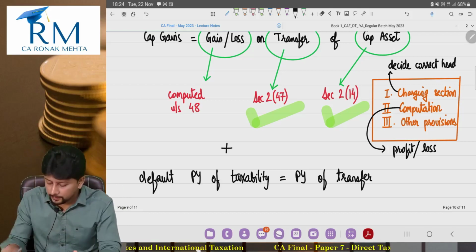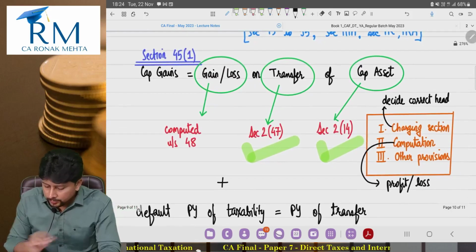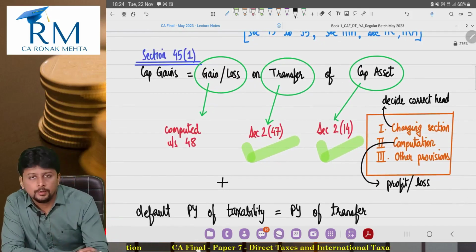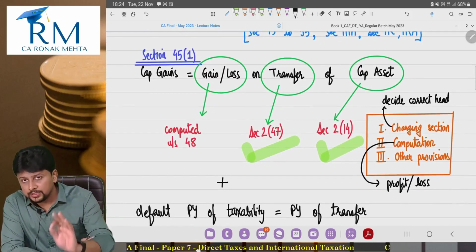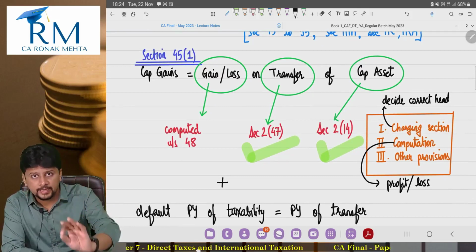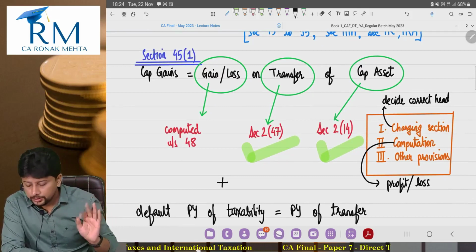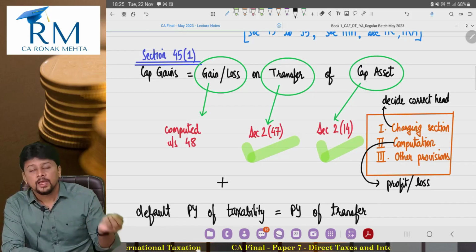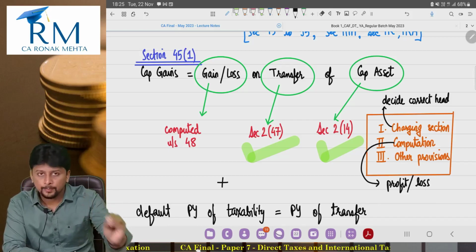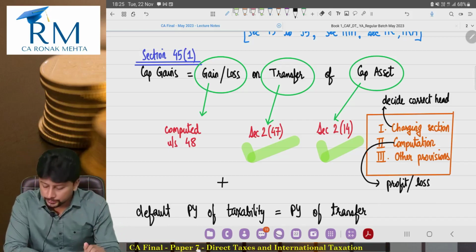Now that means to be able to decode 45(1), I must first understand the definition of capital asset, the definition of transfer, and only then can I go to the computation of capital gain or capital loss. Chalo.